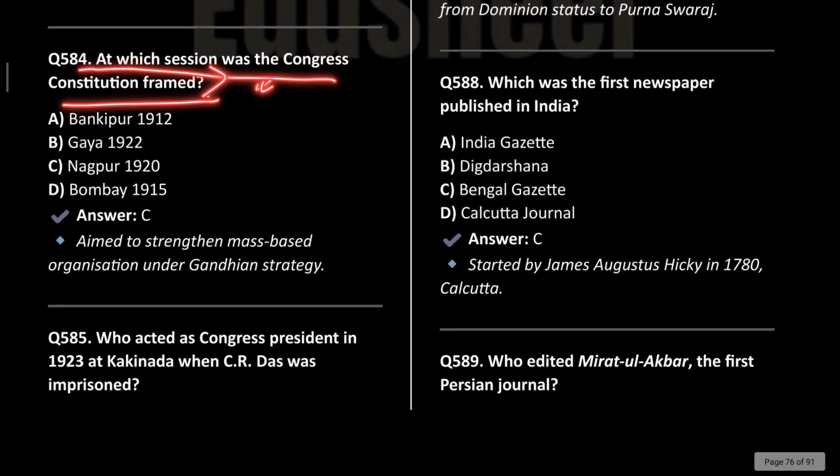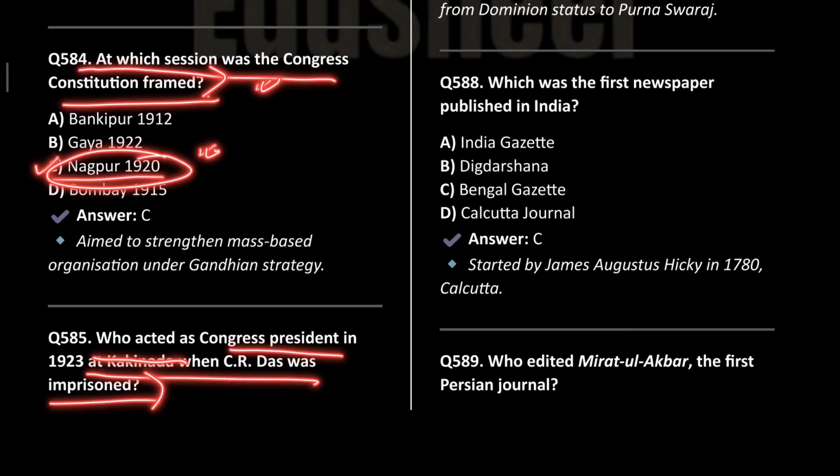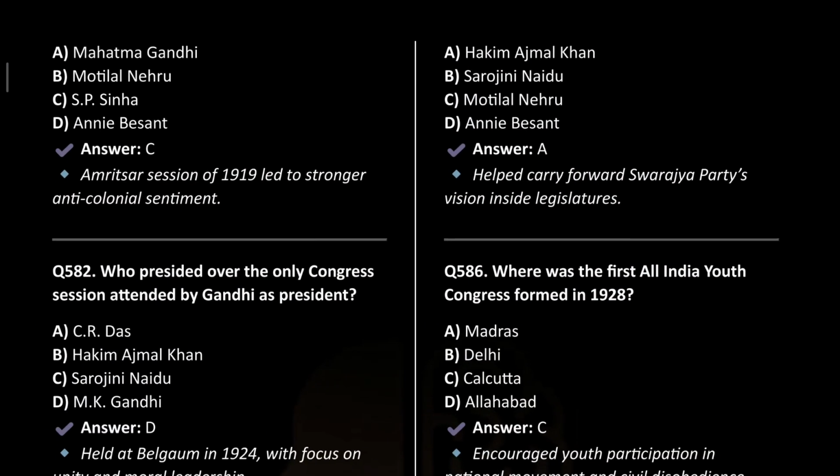So the Congress constitution was framed for the first time in Nagpur, 1920. Okay. Next is who acted as the Congress president in 1923 at Kakinada when C.R. Das was imprisoned? So this was Hakim Ajmal Khan, and this is an important question.